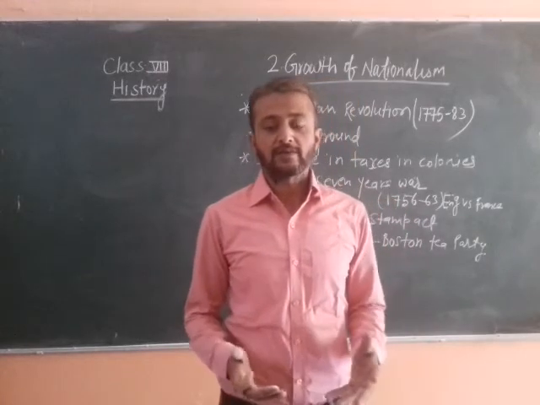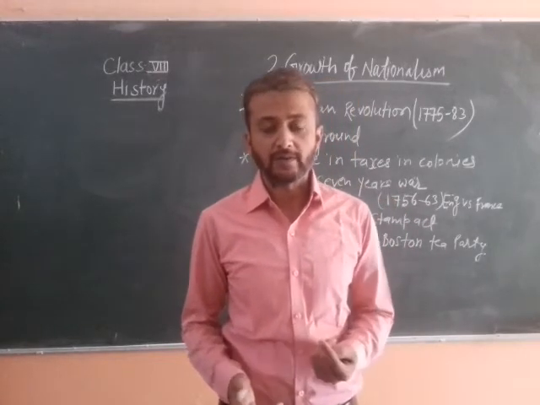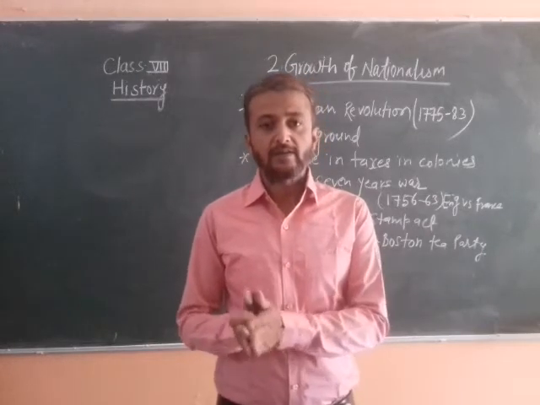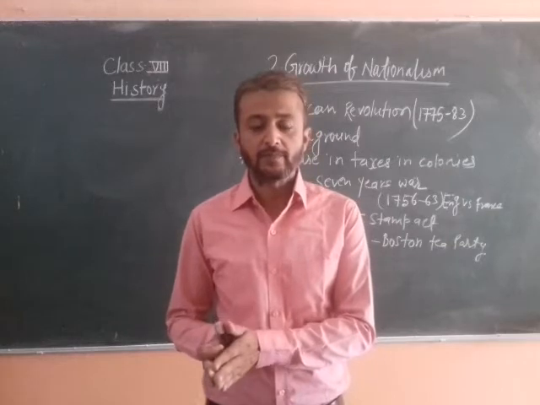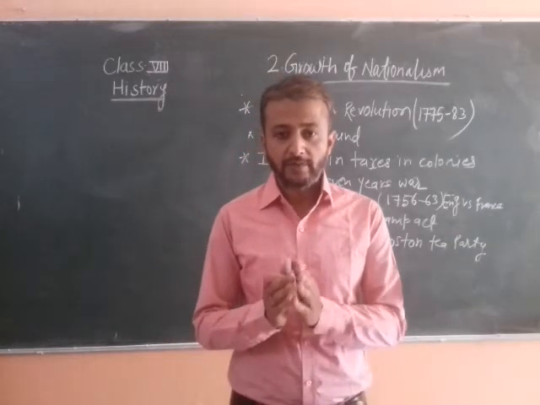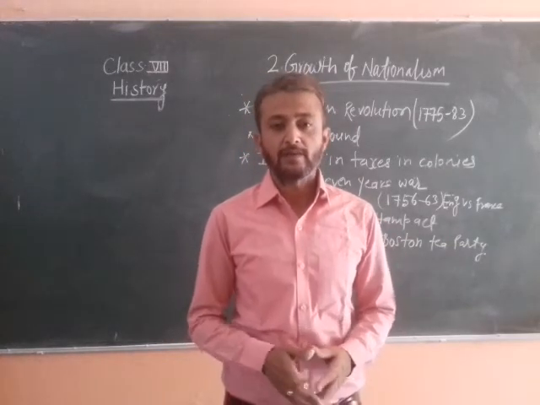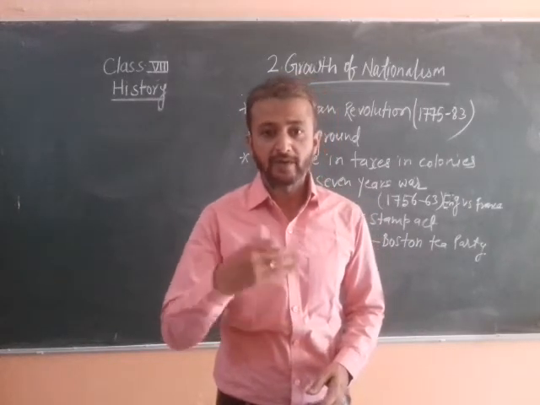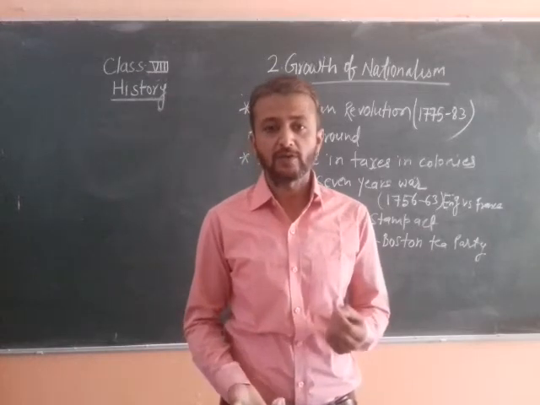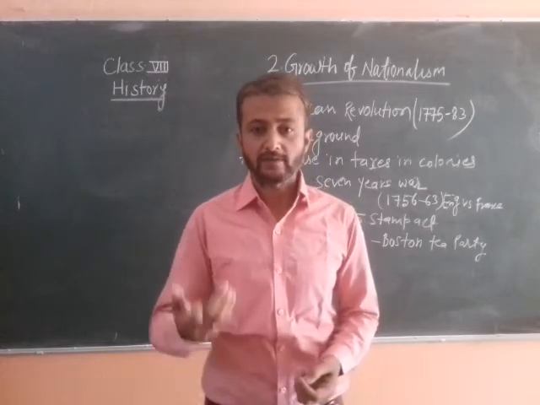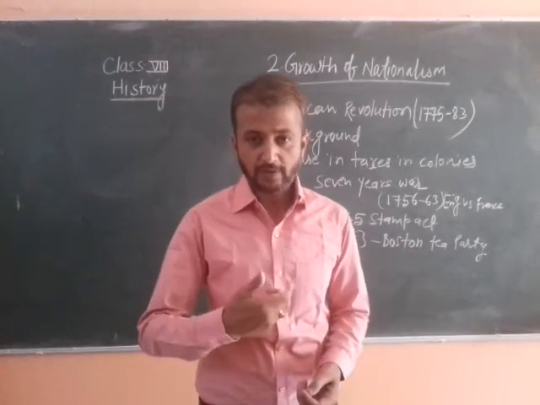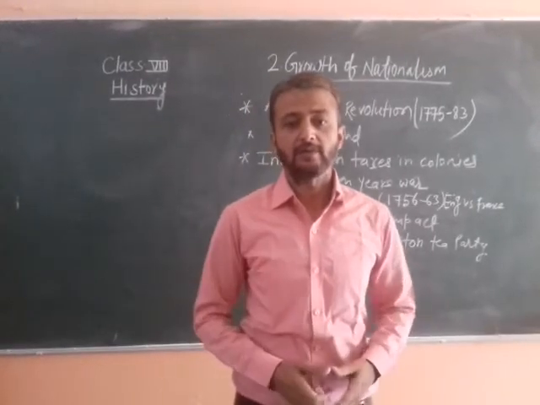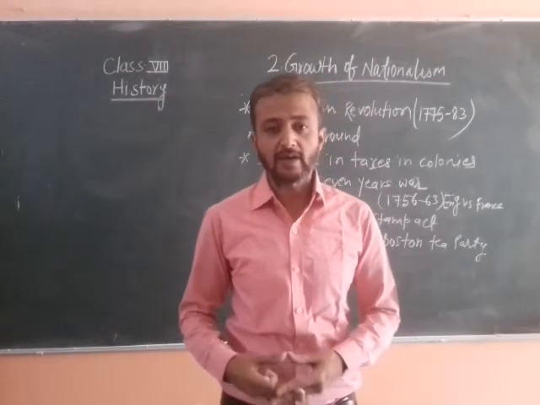So we can say that the first political revolution started in America. With this revolution, the foreigner rule of the British ended. We all know that America was a colony of the British, like we were also a colony of the Britishers.